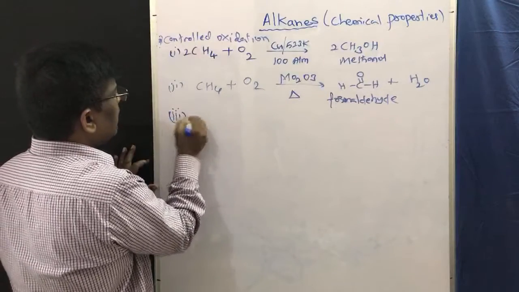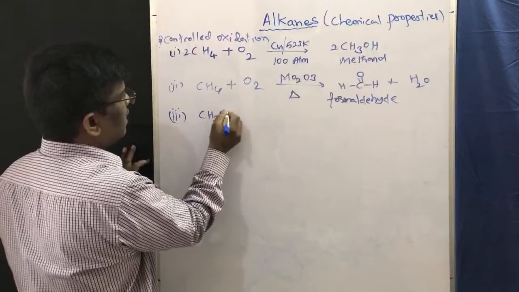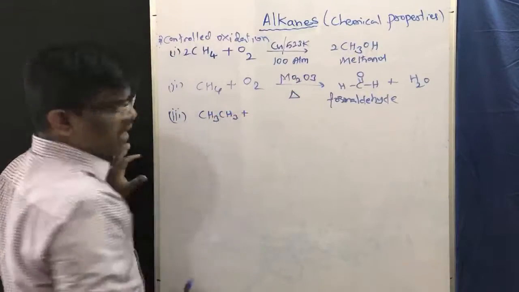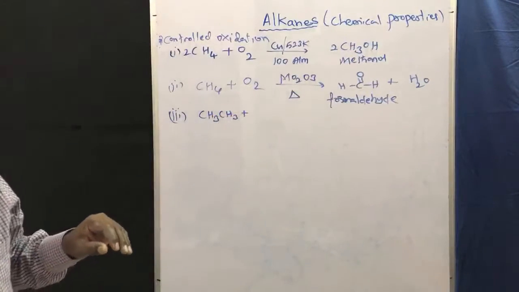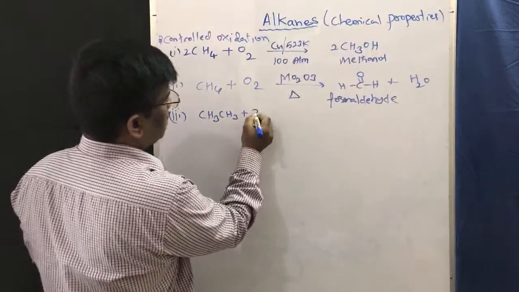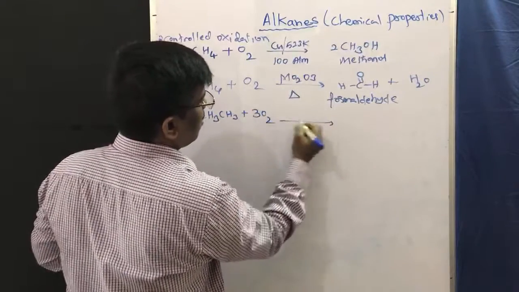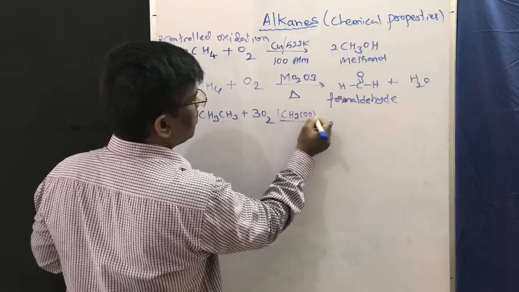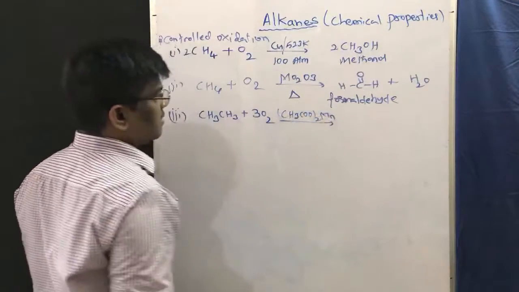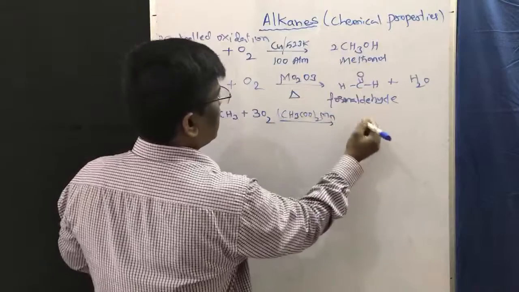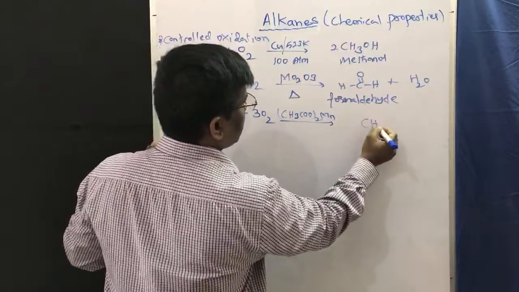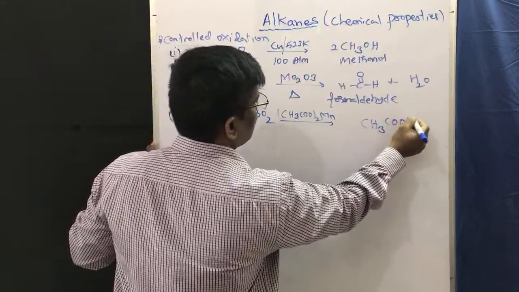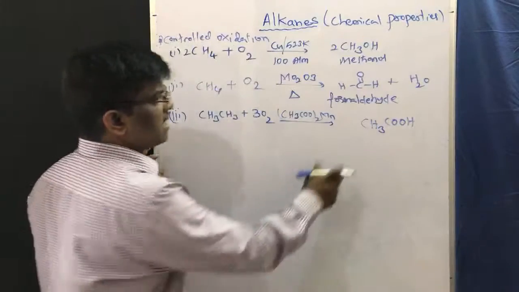If I use ethane, CH3CH3 plus 3O2 in the presence of molybdenum or manganese oxide, sorry, Mn oxide, I am going to get CH3COOH. What is this?